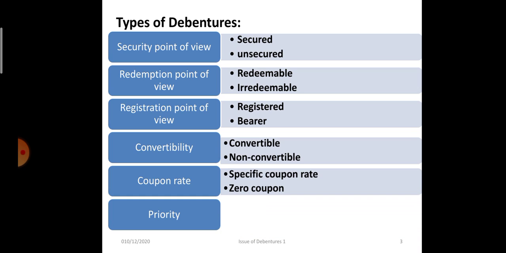Then coupon rate: if the debentures carry a fixed rate of interest, then they are known as specific coupon rate debentures, and if there is no specific rate mentioned on the debentures and they are issued at a discount, they are known as zero coupon debentures or bonds. Priority: if different debentures are issued at different times, then the first debentures will be redeemed first, and the second debentures will be redeemed after that.